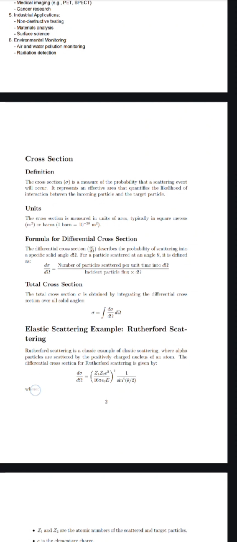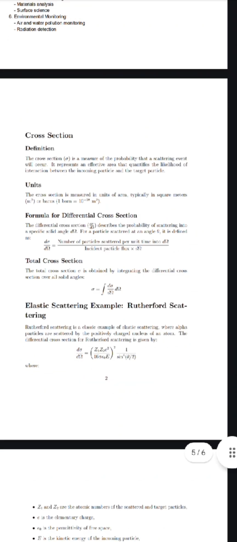It can be written as d sigma by d omega is equal to the number of particles scattered per unit time into d omega divided by the incident particle flux.